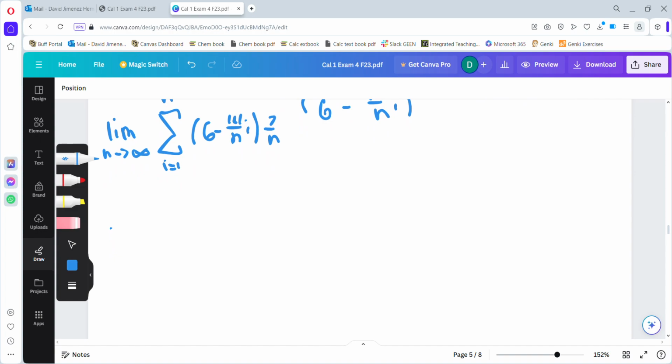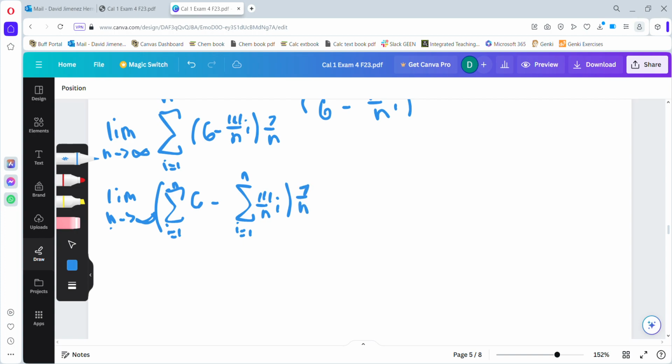What we want to do first is distribute the summation to each term that we have present. So the limit as n approaches infinity of the summation of 6, minus the summation of 14 over n times i, and both of these times 7 over n, which is our change of x.